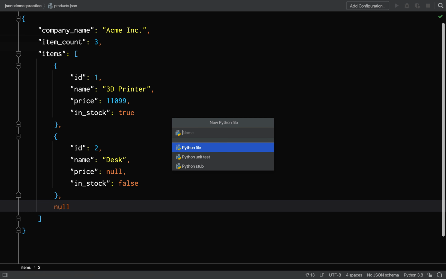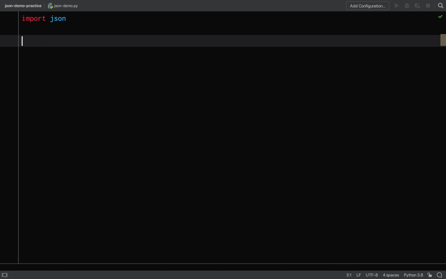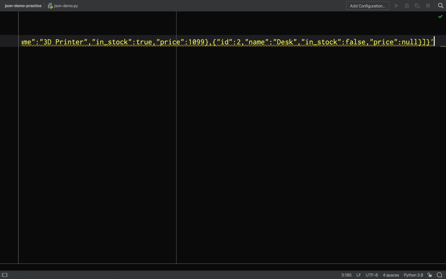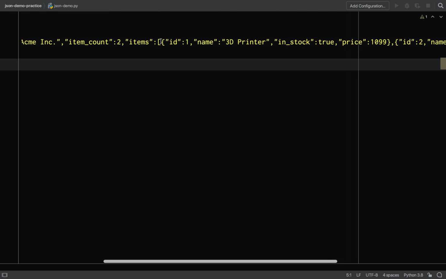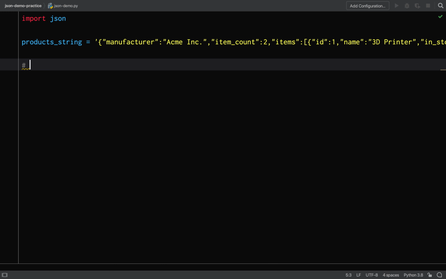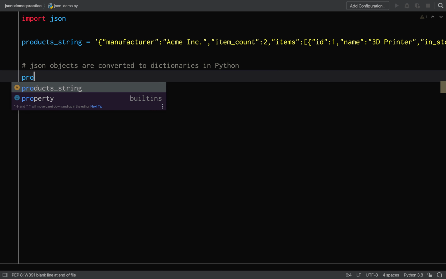Hopefully you'll have noticed just how easy it was to convert from JavaScript to JSON, and you'll see in Python it's just as easy to convert from JSON into something which Python understands, and it's pretty much the same in all modern programming languages which use or support JSON. So here I'll paste in the string which we copied from the browser, wrapped in single quotes. Now, whereas in JavaScript the JSON objects get converted to JavaScript objects, in Python they get converted to dictionaries, which are a Python data type.